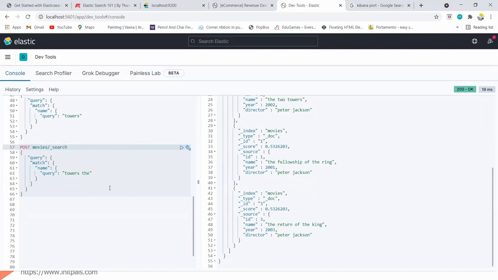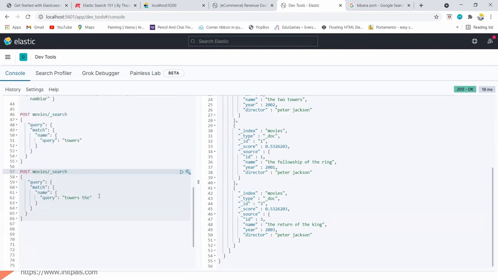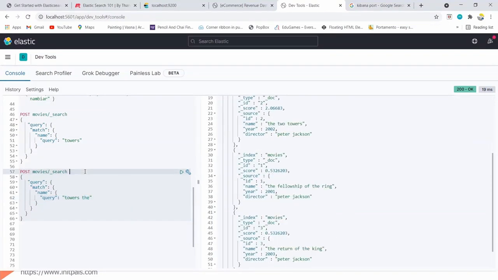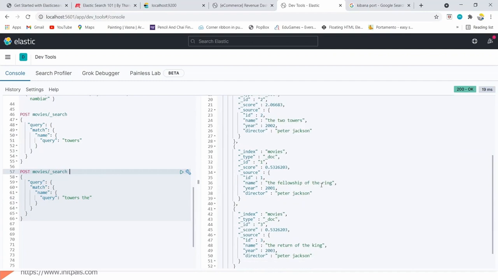I mentioned something like an inverted index. How does Elasticsearch identify and pull the data? For example, I used towers here, and then I used the, but it is fetching those data, right? So how is this possible? This is possible because Elasticsearch indexes the data using the concept of an inverted index.